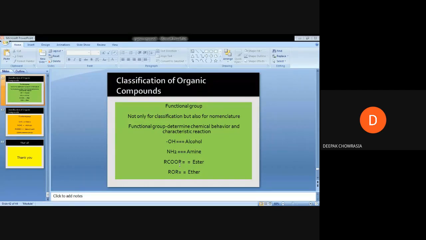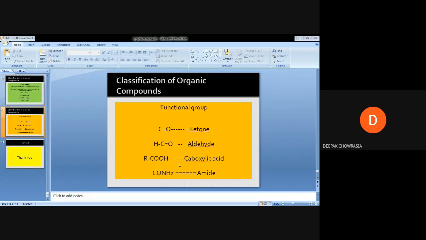Likewise, if a molecule has an NH2 or NH functionality, it is said to belong to the amines. Then RCOOR functionalities, where the R's I have mentioned are carbon chains or alkyl groups, represent the esters, and ROR represents the ether. Likewise, C double bond O is for ketone, then CHO is for aldehydes, then RCOOH represents carboxylic acid, and CONH2 represents amides.